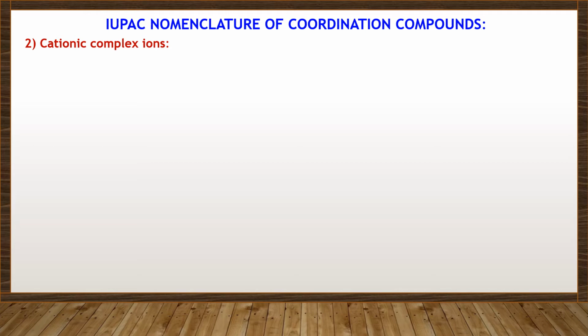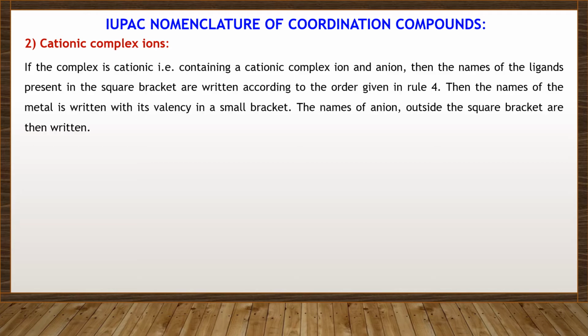Second, cationic complex ions. If the complex is cationic, that is, containing a cationic complex ion and an anion, then the names of the ligands present in the square bracket are written according to the order given in rule number 4.